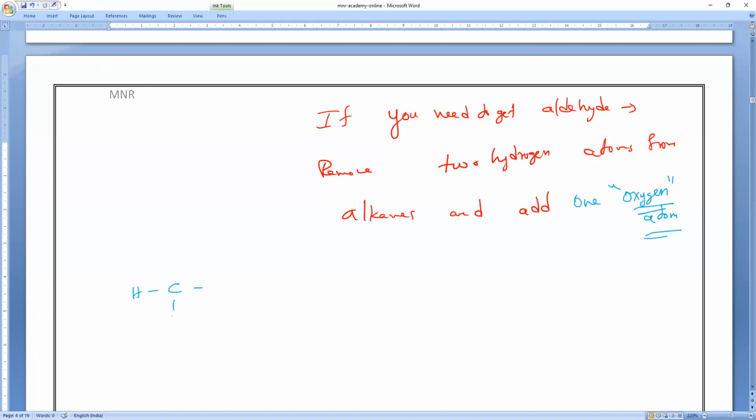Methane. So the methane structure is this. Wind up the 2 hydrogens, and 1 oxygen requires how many bonds? 2 bonds. So the double bond, that's all it is. So this is methanal.